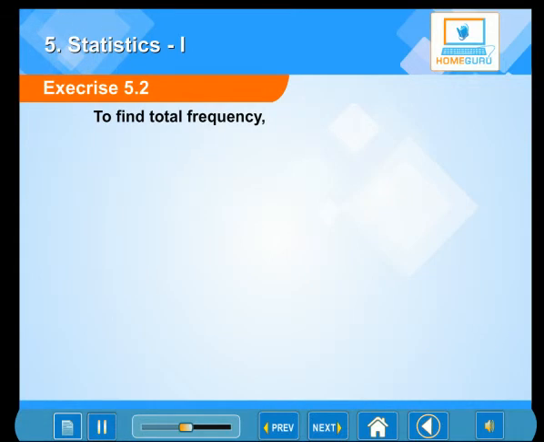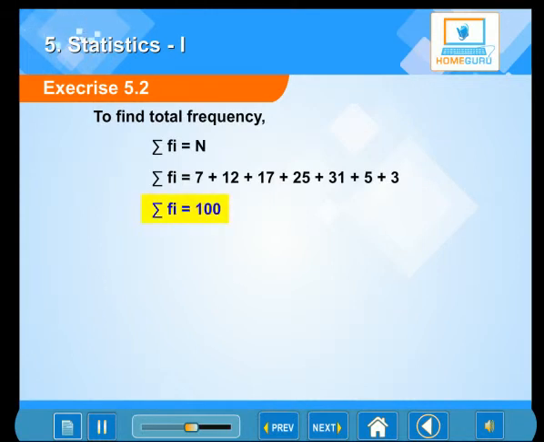To find the total frequency, that is, summation of Fi equal to n, we have summation of Fi equal to 7 plus 12 plus 17 plus 25 plus 31 plus 5 plus 3, which is equal to 100.